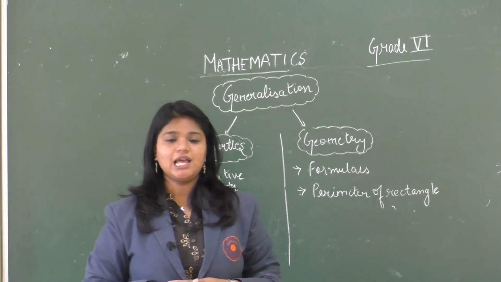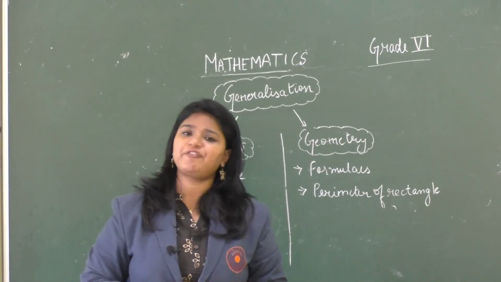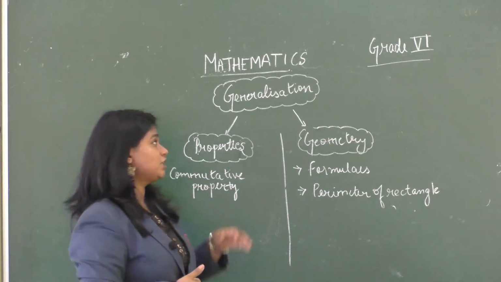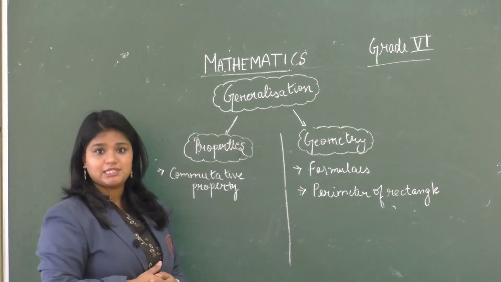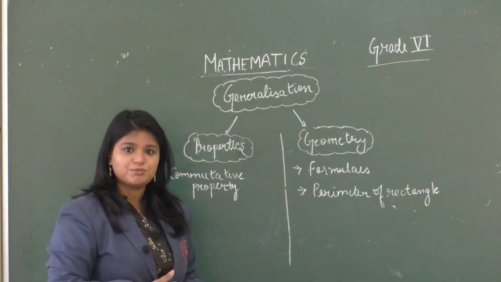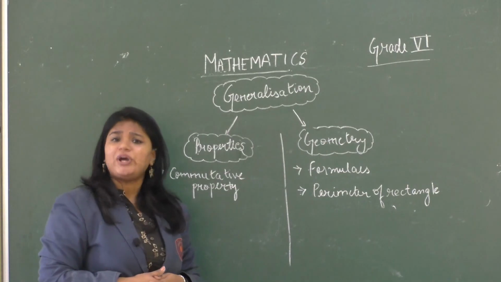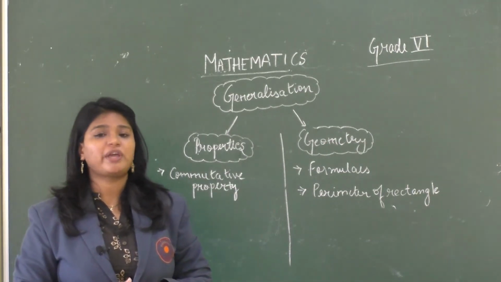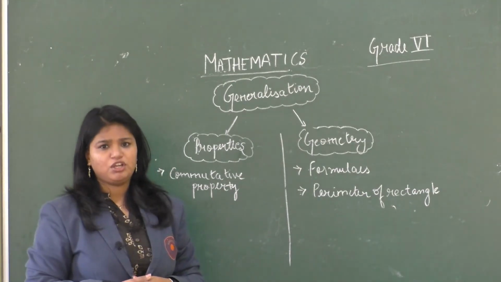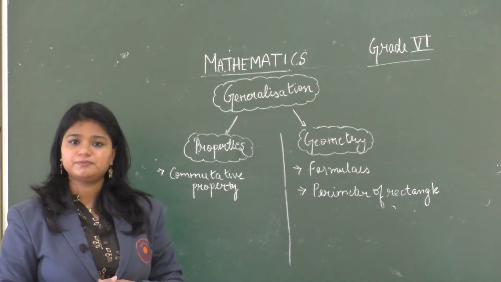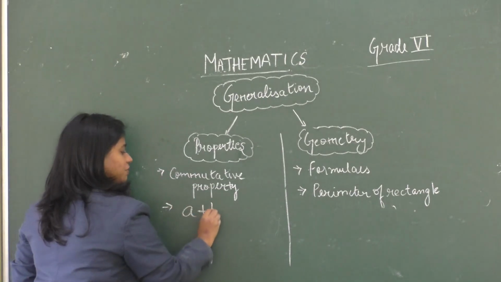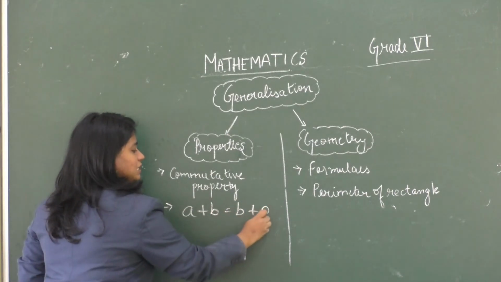So children, algebra is used in almost every aspect of mathematics. Here, for example, we have taken two major aspects of maths, that are properties and geometry. To solve mathematical problems, we need various properties. While studying whole numbers, you came across various properties, right? For example, the commutative property. What is the commutative property? Yes, it is a plus b is equal to b plus a.